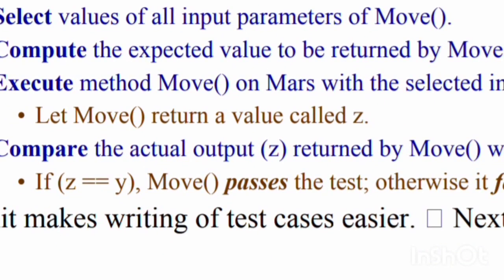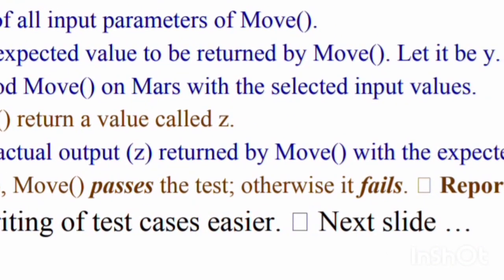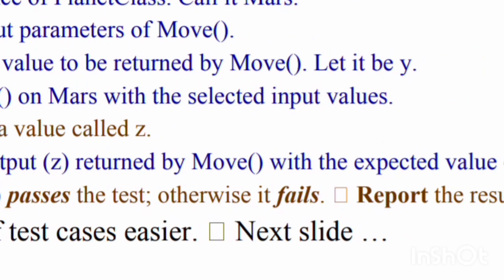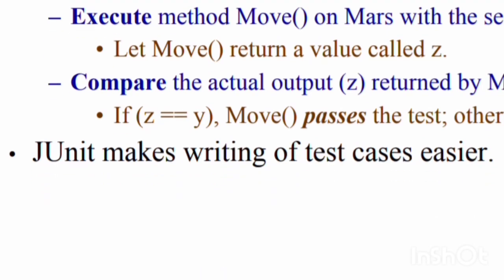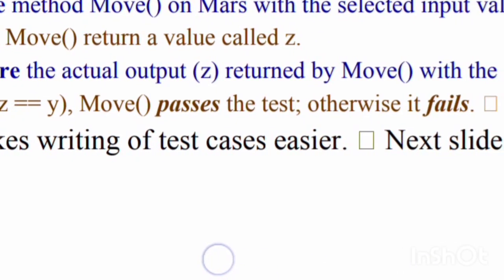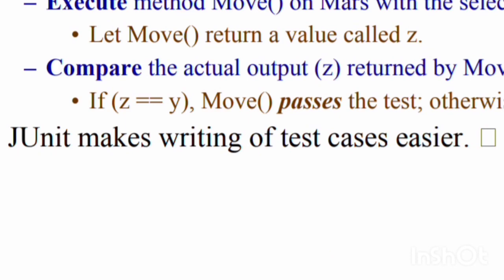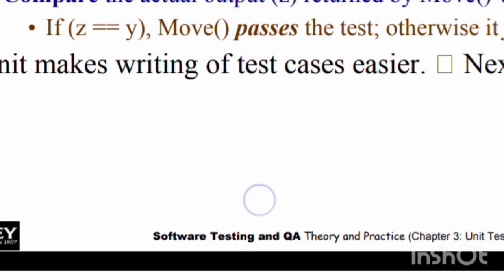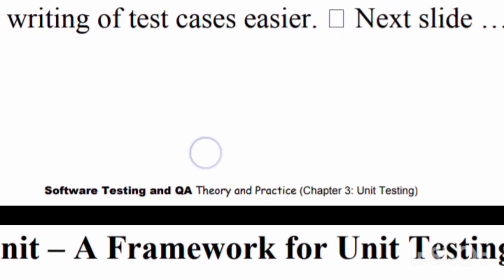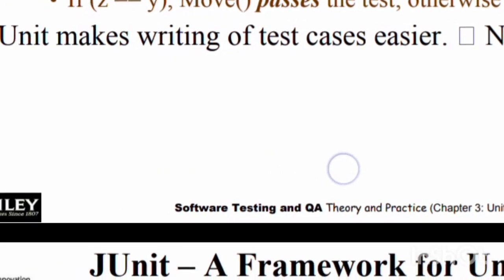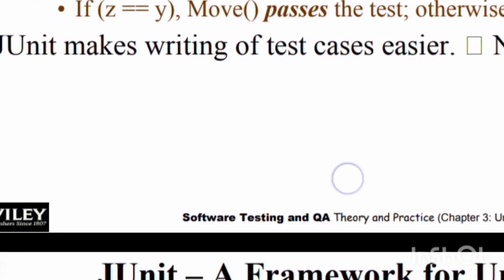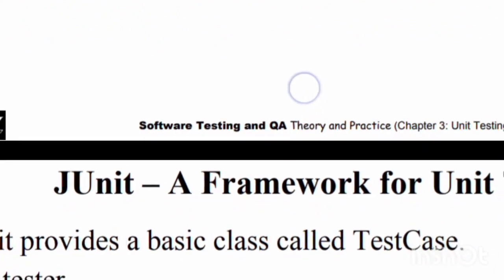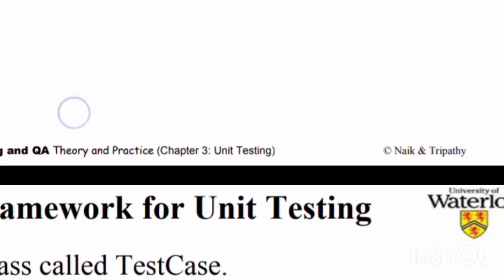Intuitive steps to test a method in Java. Example: the move method of the Planet class. Create an object instance of the Planet class, call it Mars. Select values of all input parameters of move. Compute the expected value to be returned by move, let it be y. Execute method move on Mars with the selected input values. Let move return a value called z. Compare the actual output z returned by move with the expected value y.